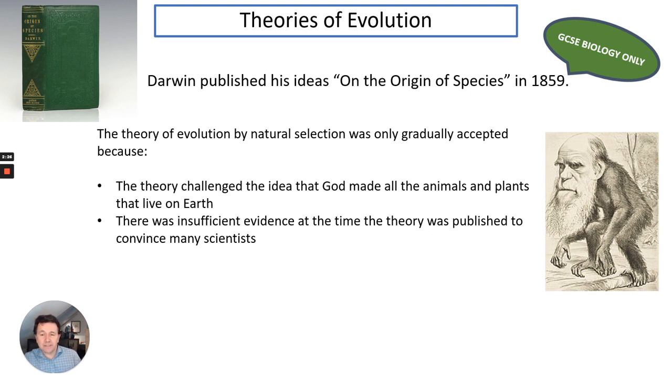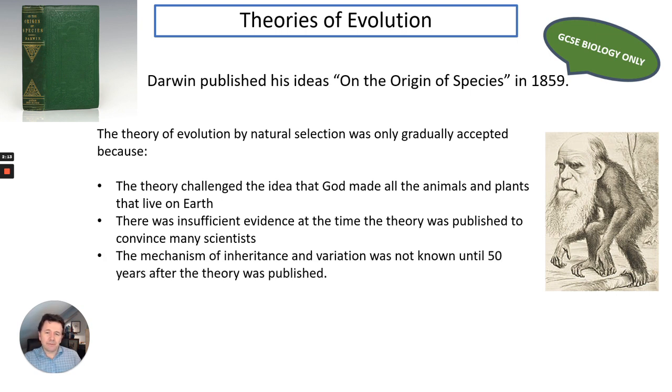So much of his evidence was observational, and he had lots of evidence, but not specific evidence of how natural selection came about. Thirdly, the mechanism of inheritance and variation was not known until at least 50 years after the theory was published.